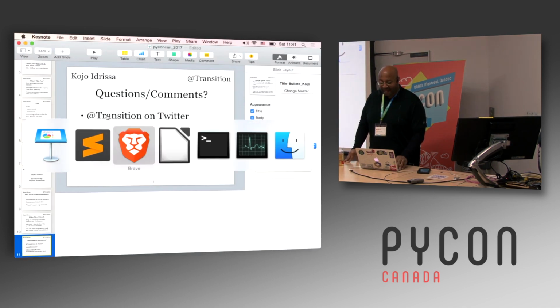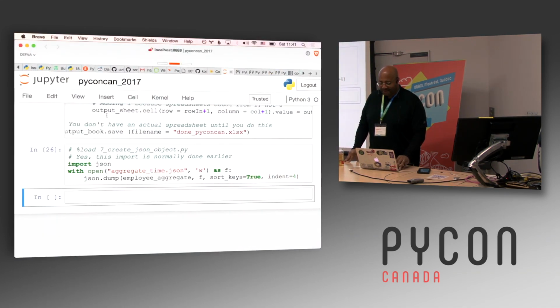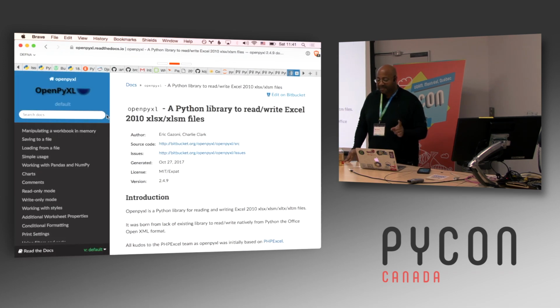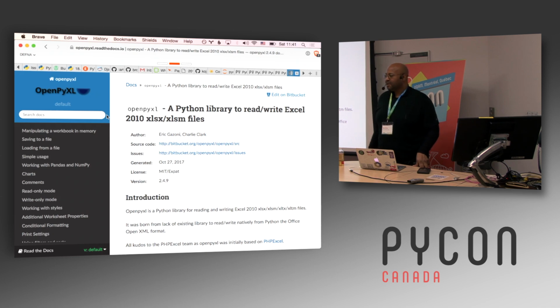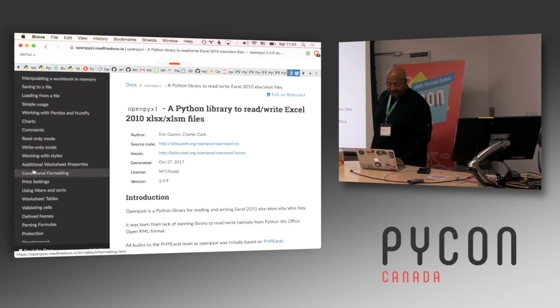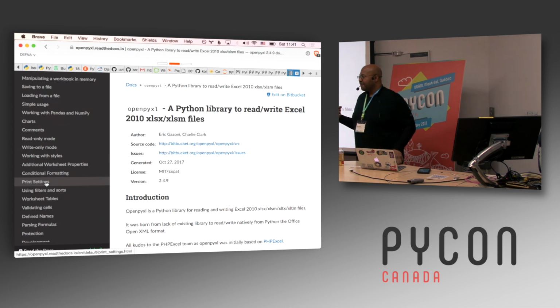I'm actually working on some of that stuff. However, the OpenPyXL documentation is excellent, especially depending on what you're looking for. Like the question earlier about encoding, that sort of thing. The documentation here is really very impressive. So I would say start here and try to look for any specific things.